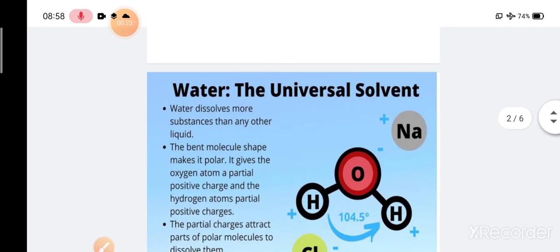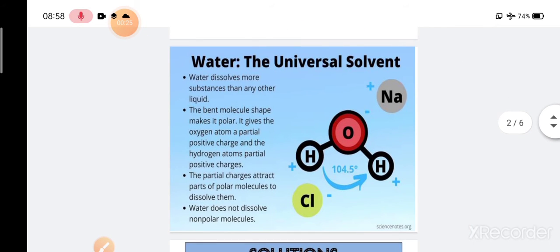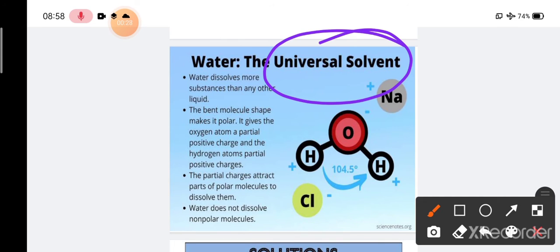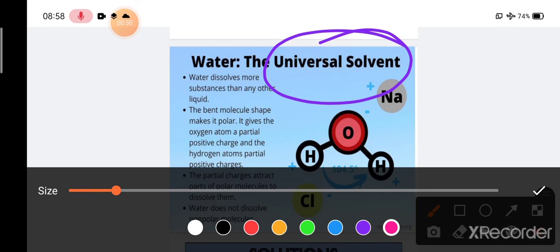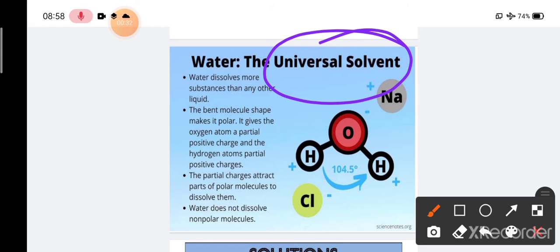As we all know, water is a universal solvent. So why is water called a universal solvent in the first place? In the case of water, the water has a certain structure, and due to this structure and its structural properties, it has certain properties as well. Because of its structural nature, water can dissolve more substances than any other liquid. That is why it is called the universal solvent.